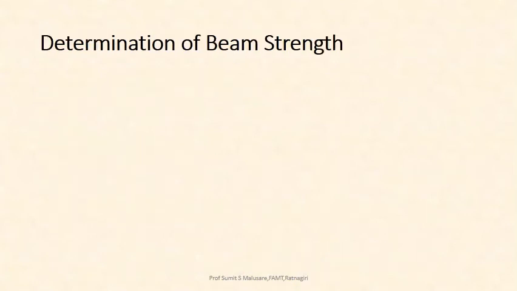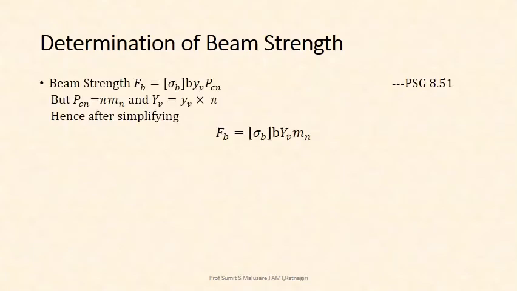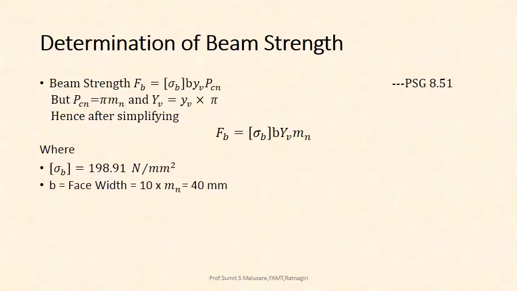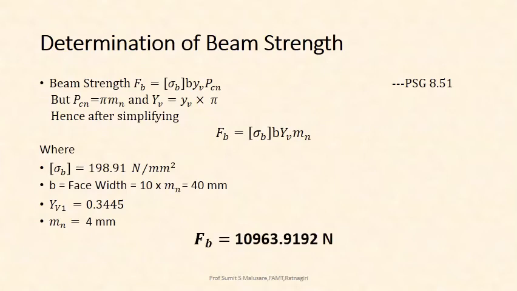Next, determination of beam strength. This is a standard formula: FB is equal to sigma B into B into YV into Mn. Sigma B design is 198.91 Newton per mm squared. B is the face width, 40 mm. YV is 0.3445. Mn is 4 mm, already calculated and assumed. So from this we get the value of beam strength equal to 10963.9192 newtons.